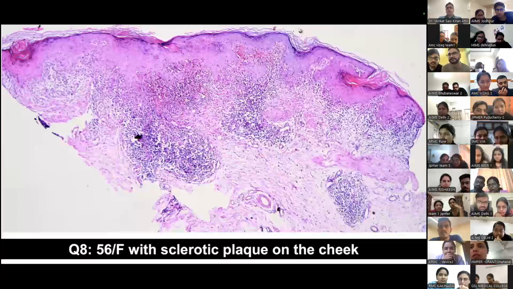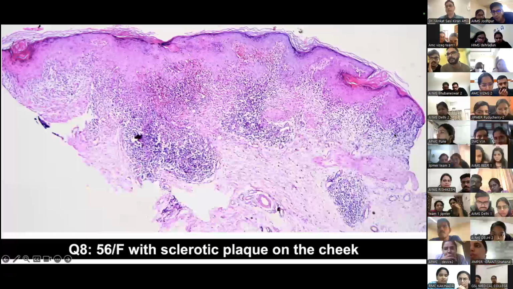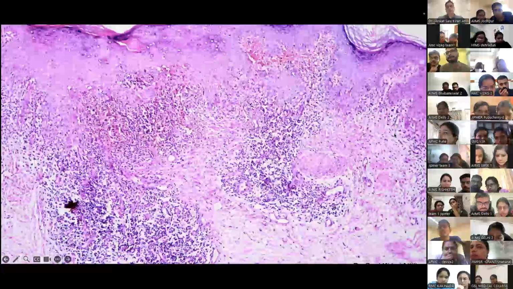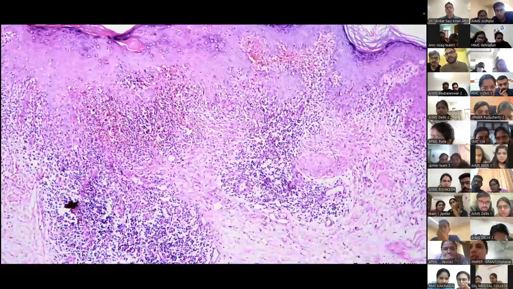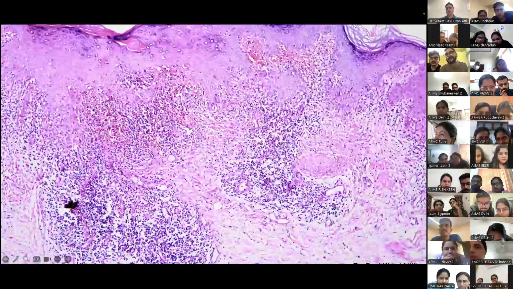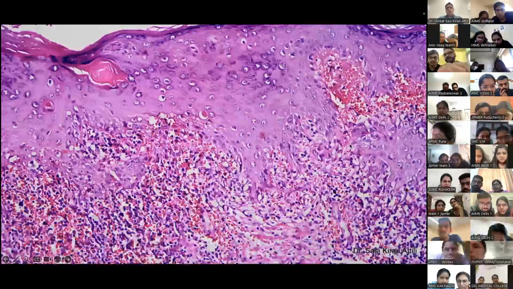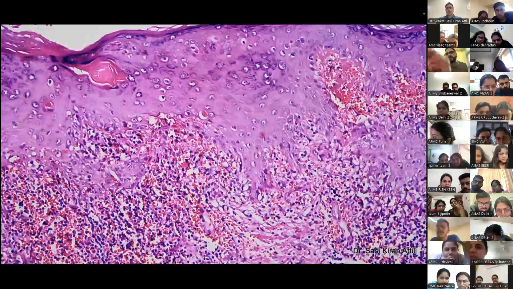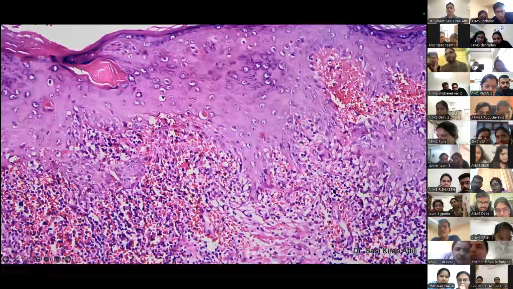56-year-old female with a sclerotic plaque on the cheek. So that's your histology. You've got 2 more, I think. And then we'll see what the question is. This is just a clinical. This is one more histological picture. Notice the epidermis, notice the interface, notice the dermis, notice what's in the dermis and what's not there. Close up of the epidermis and papillary dermis.